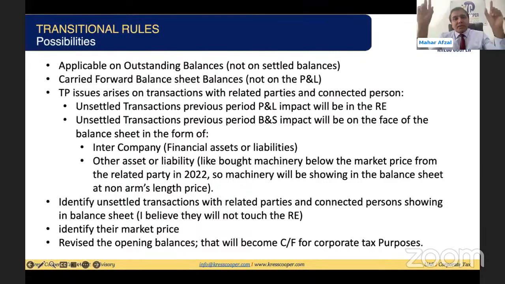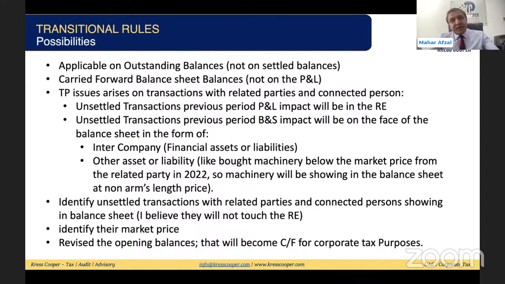Sorry. So what I was discussing, basically, we said TP issues arise on transactions with related parties and connected persons. Yes, this is correct. But whatever the law is asking, closing balances should be carried at the fair value price and the arm's length price. I'm asking, there is a possibility the business had a transaction with a third party. Whenever this transaction was executed, everything was at arm's length, fair value.